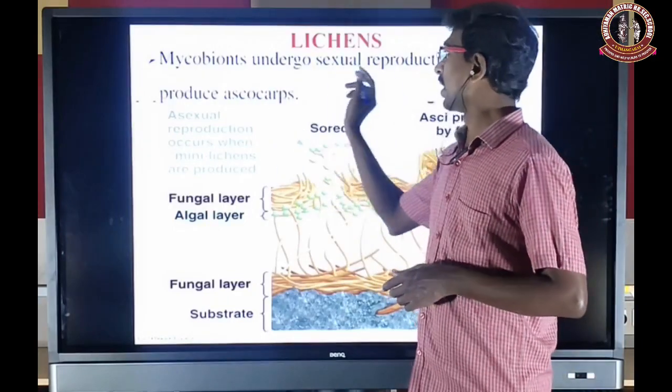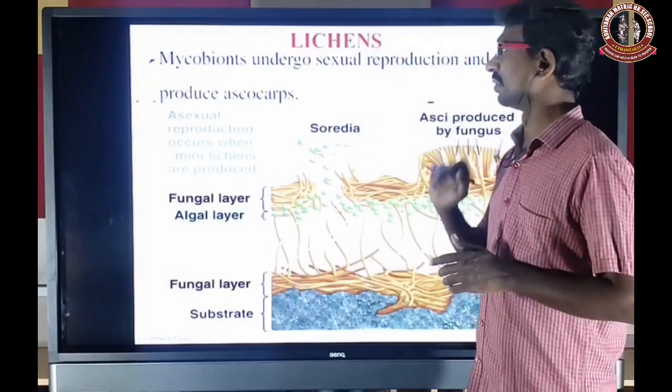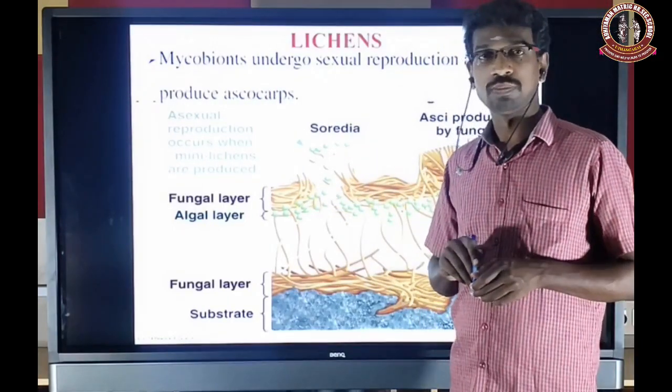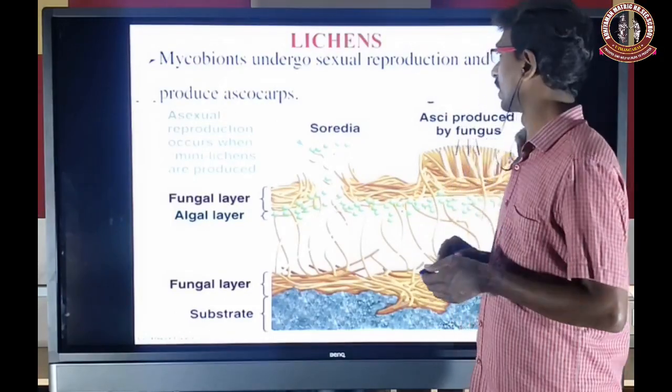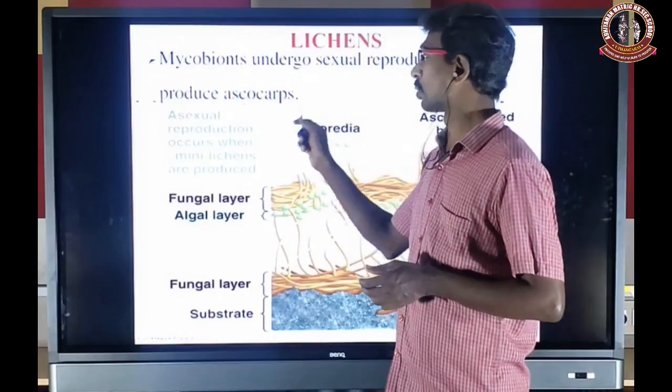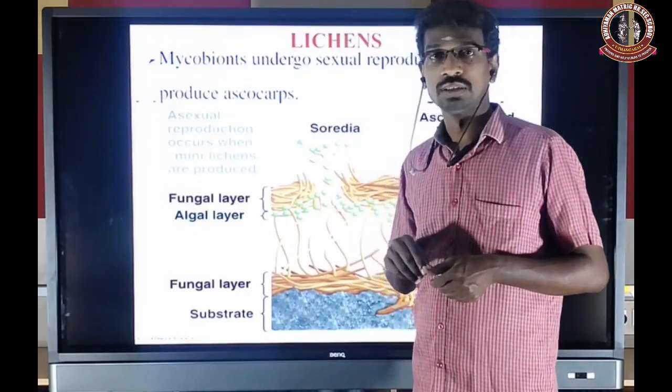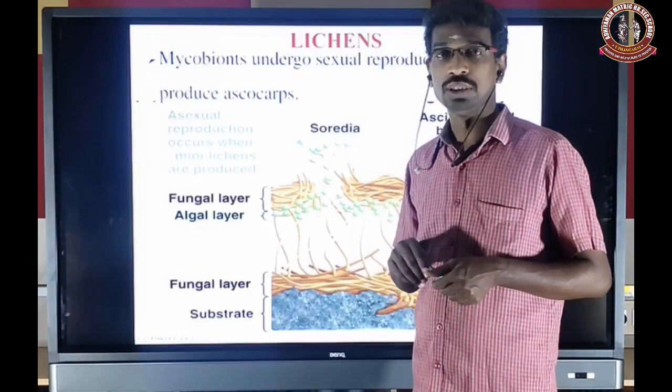Next, the mycobiont undergoes sexual reproduction. The mycobiont never reproduces asexually. It only reproduces sexually, especially by the production of ascospores. We already know this.